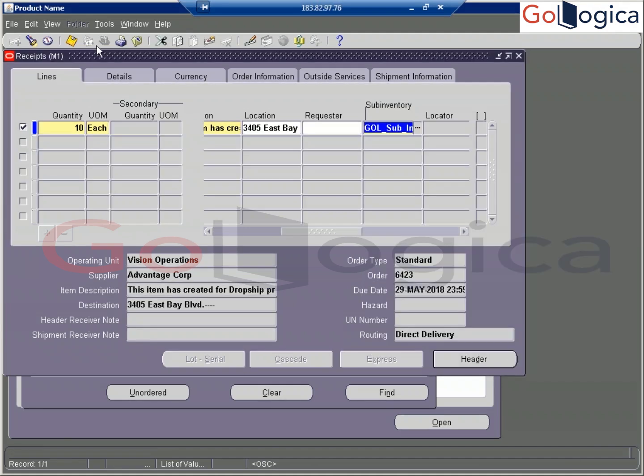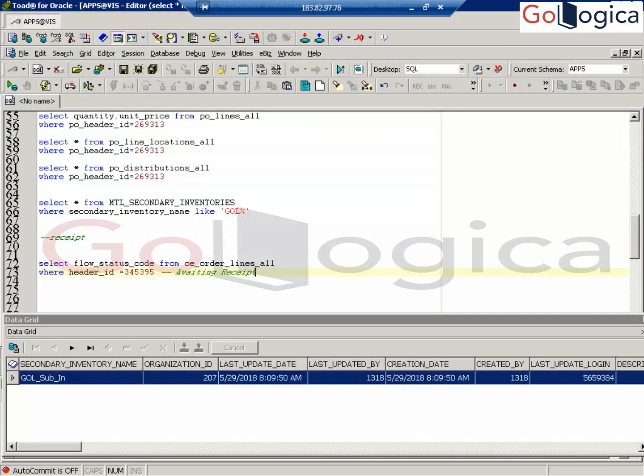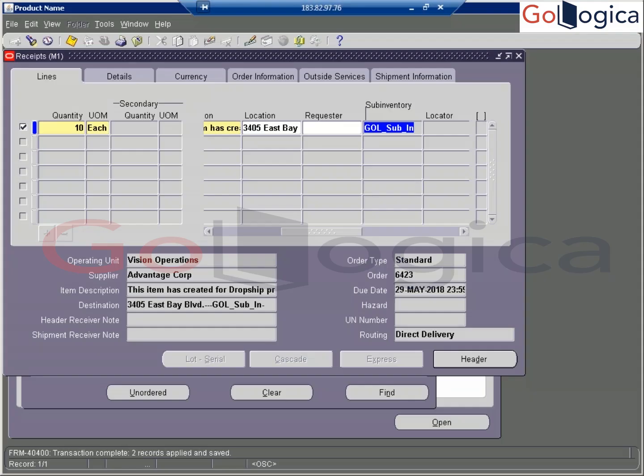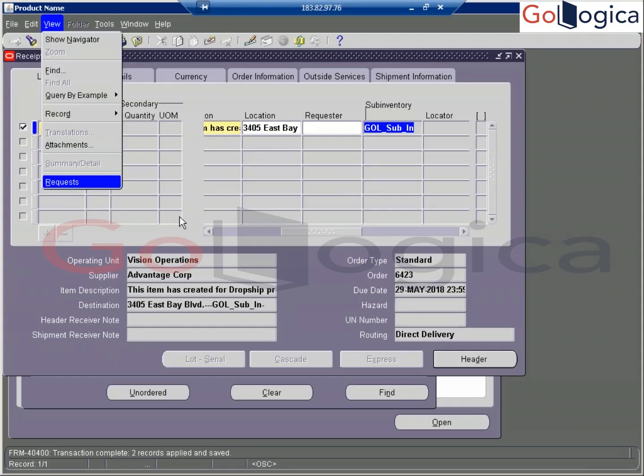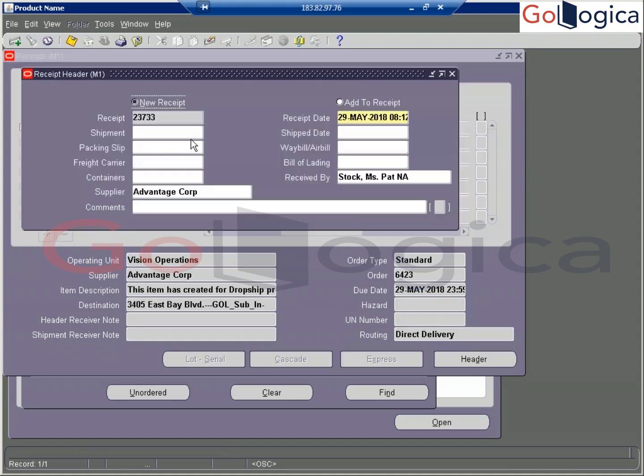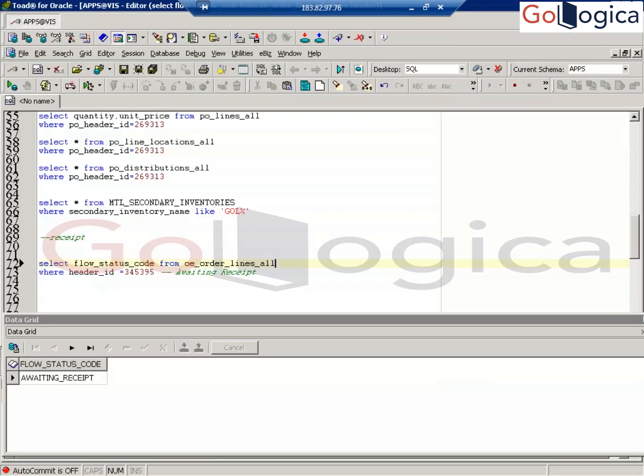Now you can save it. Oh, still awaiting receipt. Okay, the program is running in the background. See, the receipt is created, some program is running in the backend. Okay, this is the receipt number. We'll show you.